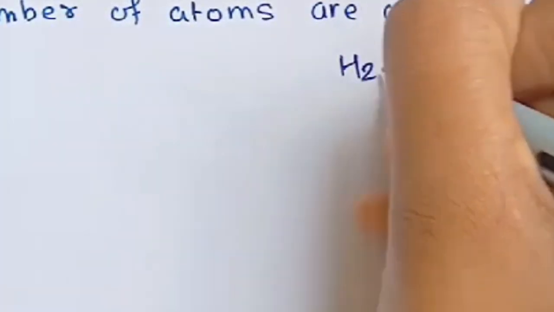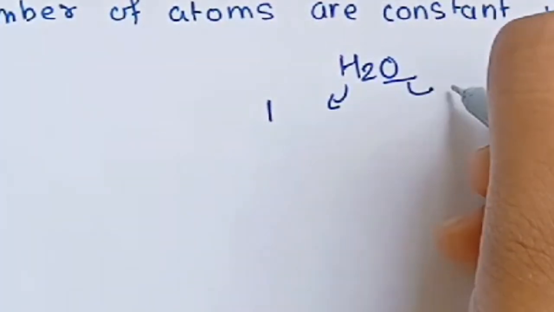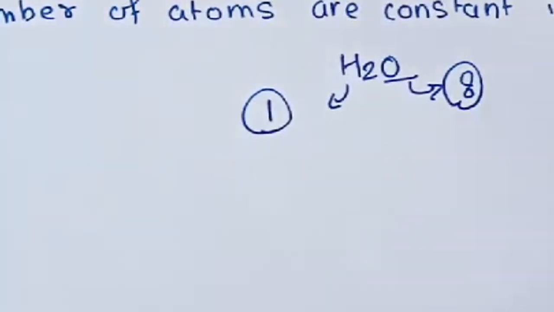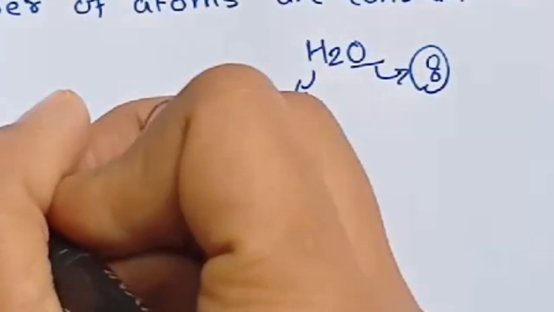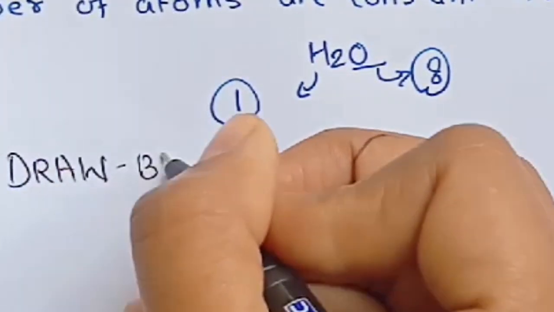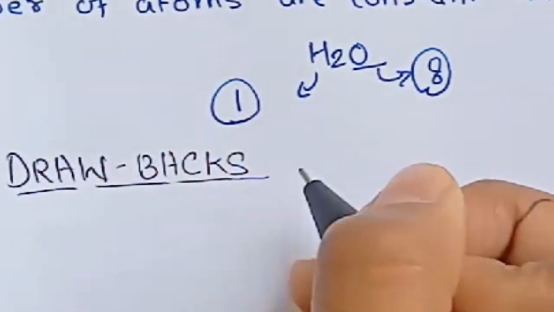Now I am having this water compound. So the number of atoms, let's say hydrogen is 1, here oxygen is 8. So this will remain constant. Okay. So this was all about Dalton's atomic theory. Now let's see what were its drawbacks. Drawbacks of Dalton's atomic theory.